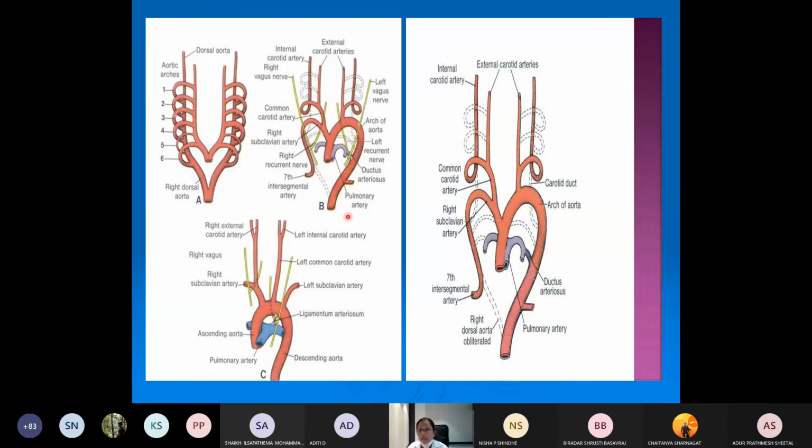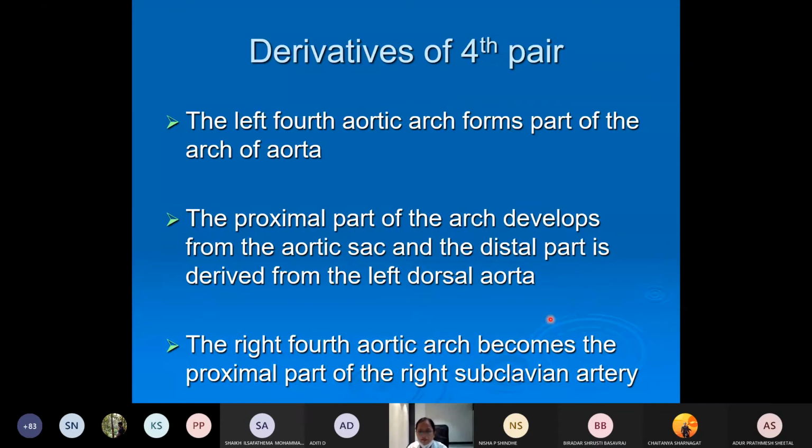Very important when we are dealing with the embryology model. So usually it will be asked which are the derivatives of the various arches. Even for your NEET PG, further when you will be preparing, many questions will be asked from these aortic arches.